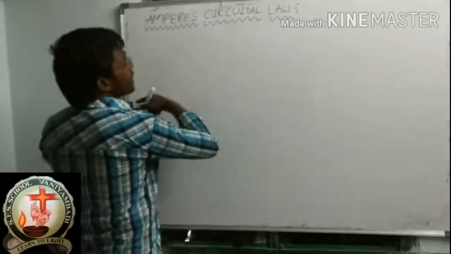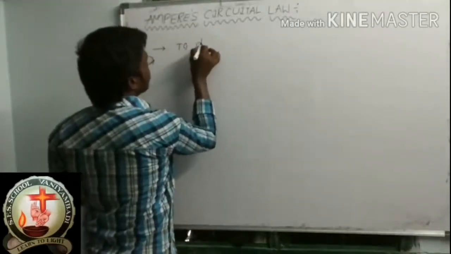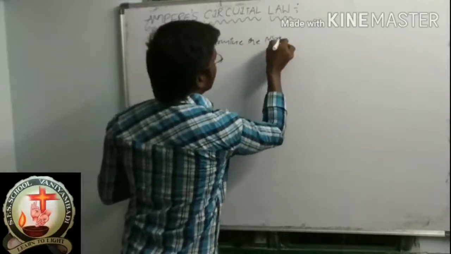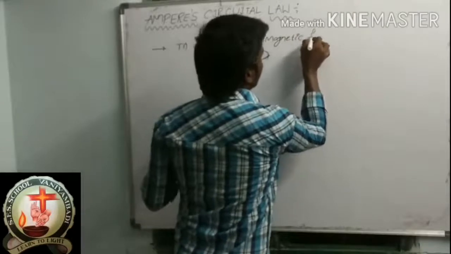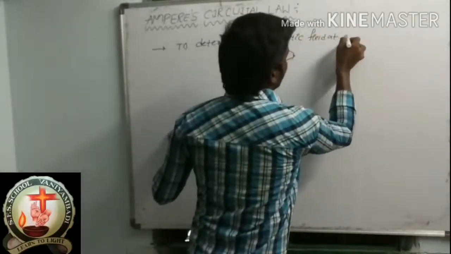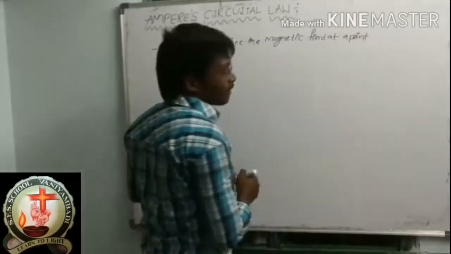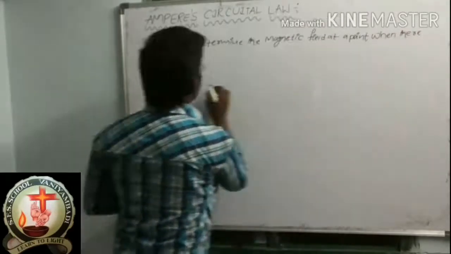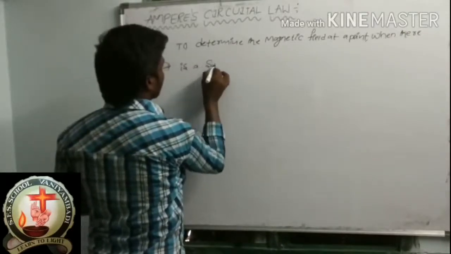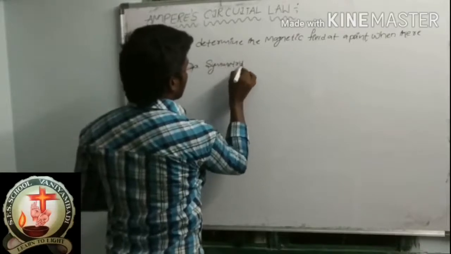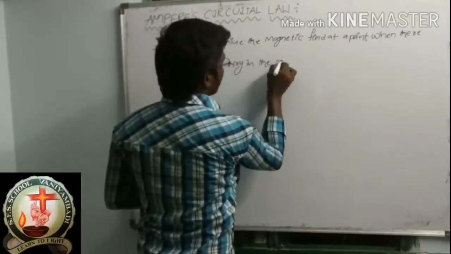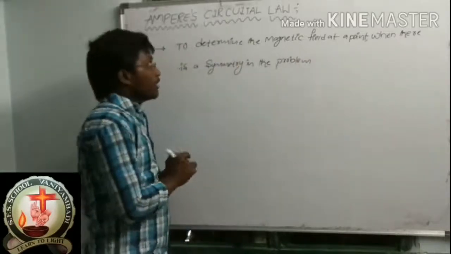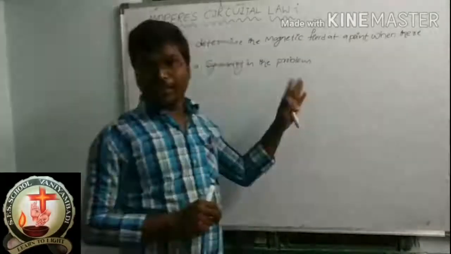Ampere circuital law is used to determine the magnetic field at a point when there is a symmetry in the problem.